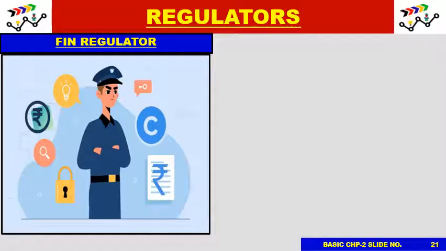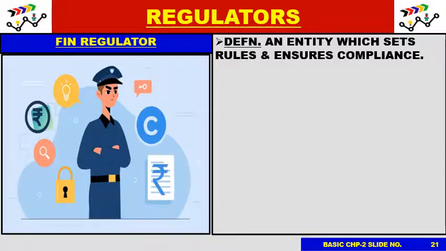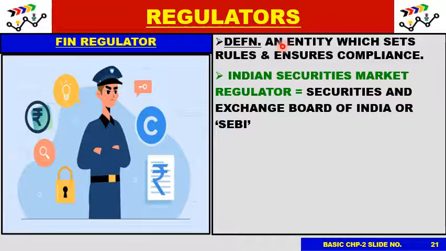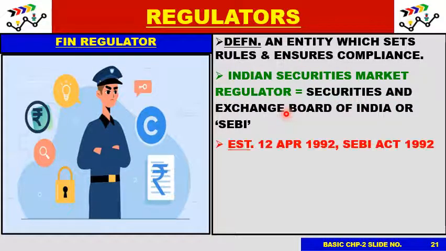Now let us come to financial regulators proper. Similar to any regulator anywhere, a financial regulator is an entity which sets rules and ensures compliance. Now in Indian securities markets, the regulator is SEBI, that is the Securities and Exchange Board of India. This organization was established on 12th April 1992 under the SEBI Act of 1992.